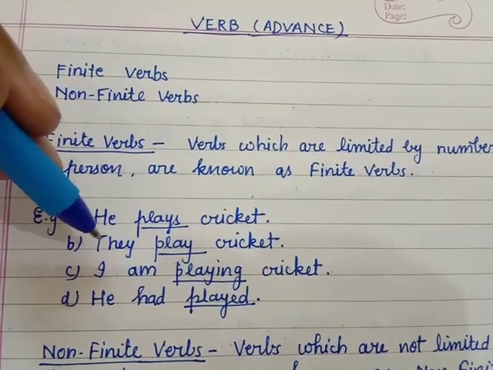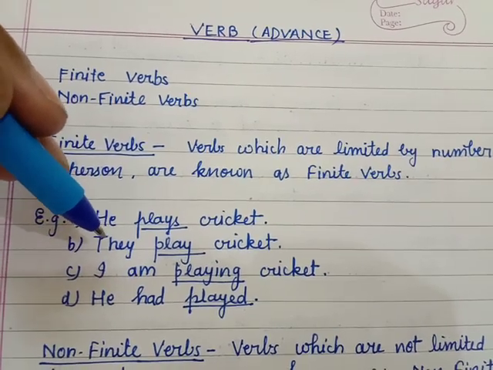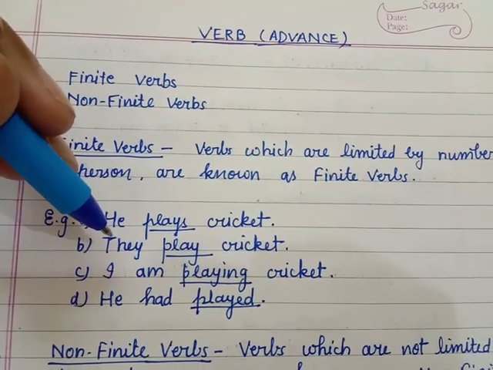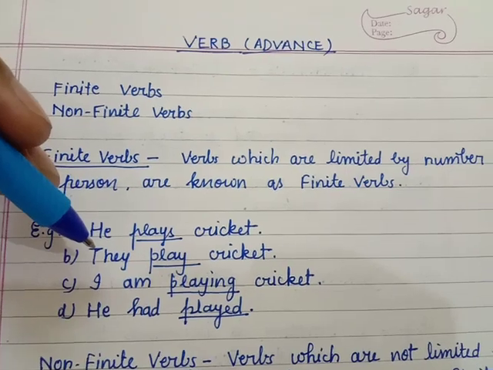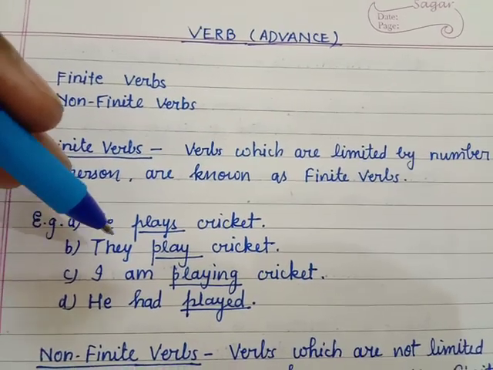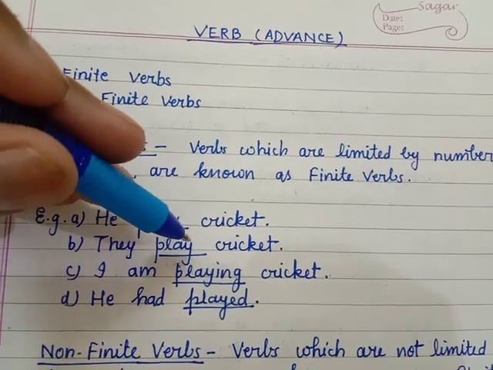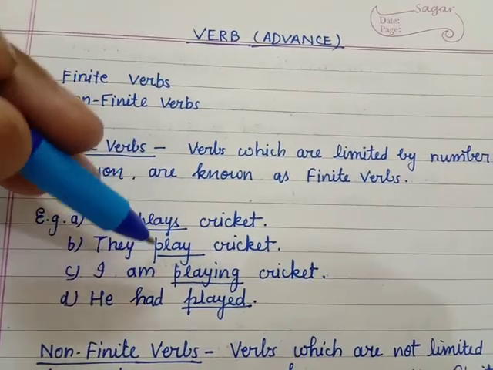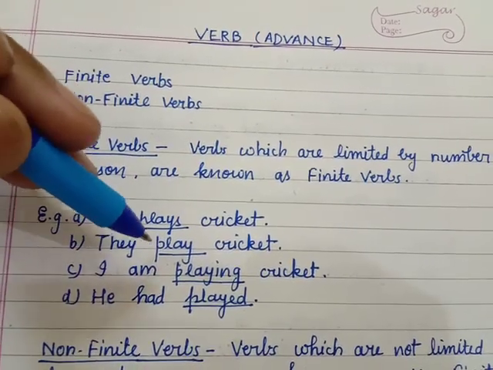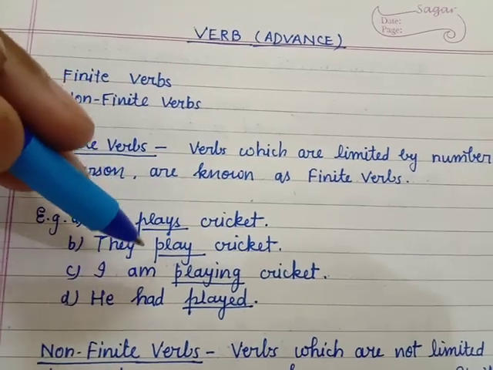Now observe the second sentence. Here the subject is they, which is a plural pronoun, and we will not add s here. They both are of the same tense, that is simple present.